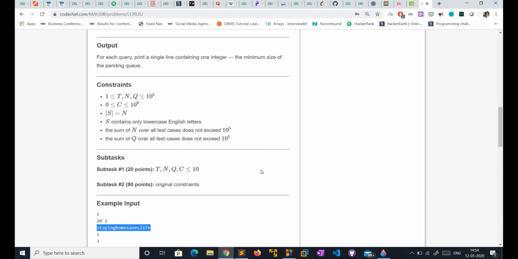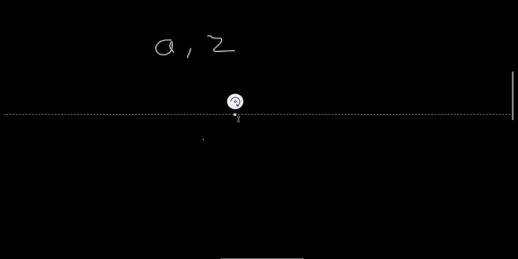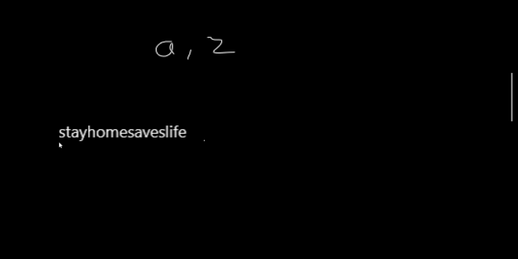So let's consider this string: "stay home saves lives", which has a length of 20. So we are given 20 people, each affected by exactly one virus.